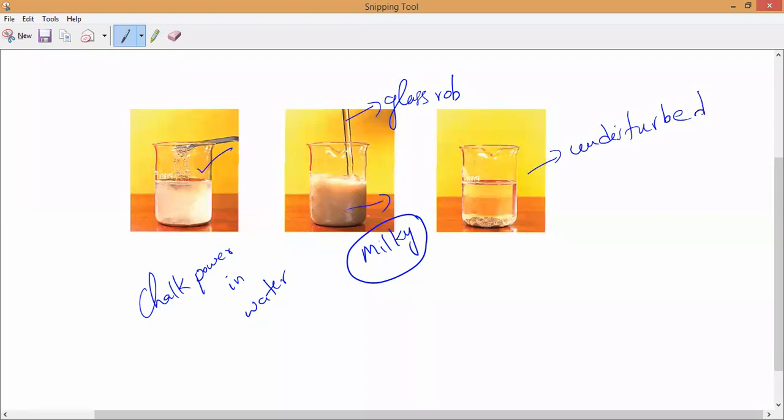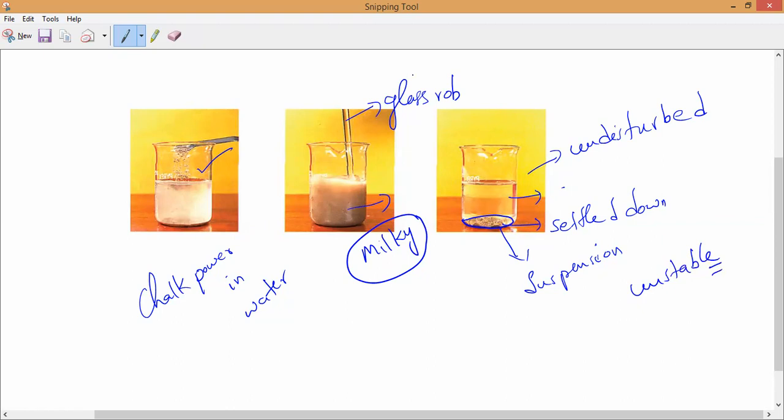Undisturbed. So now, have you noticed it? All the chalk particles are settled down, and pure water is present again. Yes or no? Again, the chalk particles are settled down and the pure water is present. So that is why this is called a suspension. Here the particles are floating; here the particles are settled down. That is why they are unstable in nature. What should we call it? Unstable in nature.